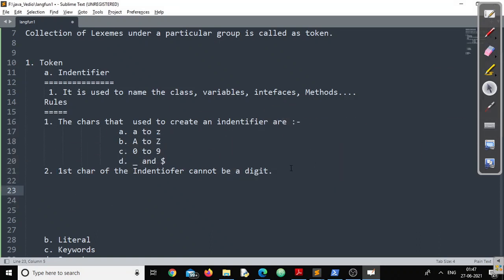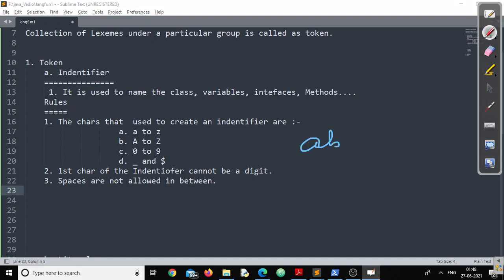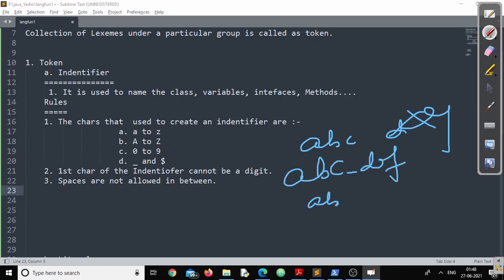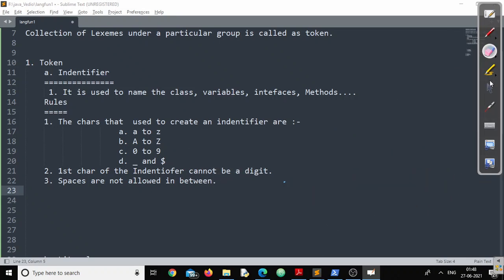Now, the next one, the third one. Remember, spaces are not allowed in between. You can't use any space in between the identifier. Means I cannot write ABC space DEF, invalid. I can write ABC underscore DEF, no problem. I can write ABCDEF continuously, no problem. But in between, space, invalid. You cannot do that. That is all about the third point.